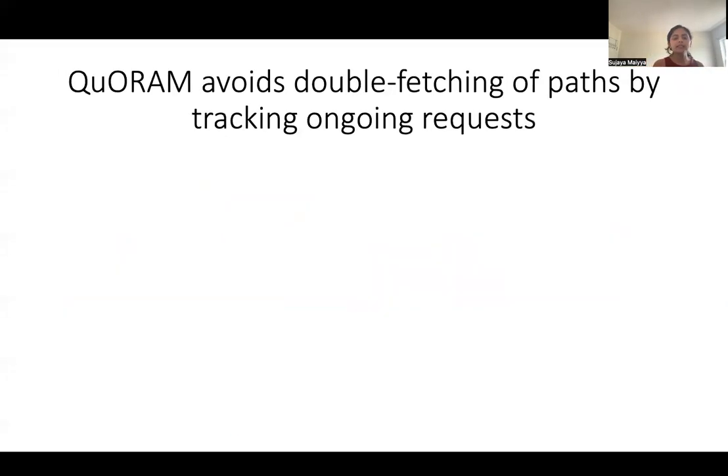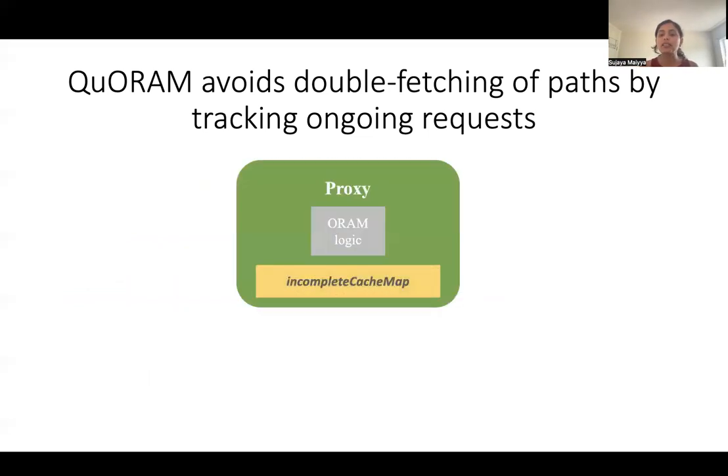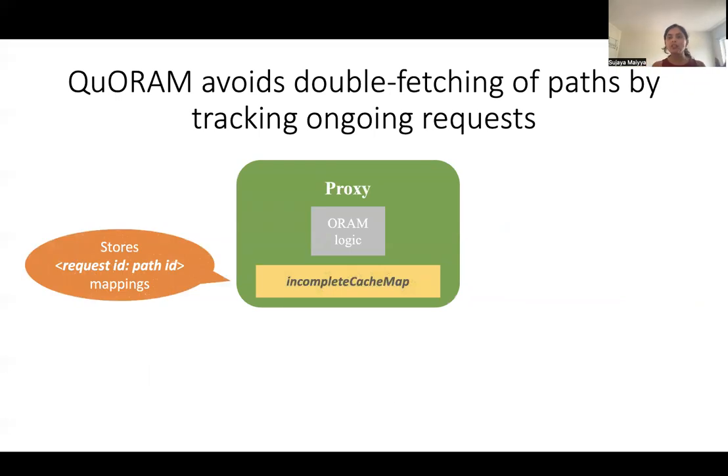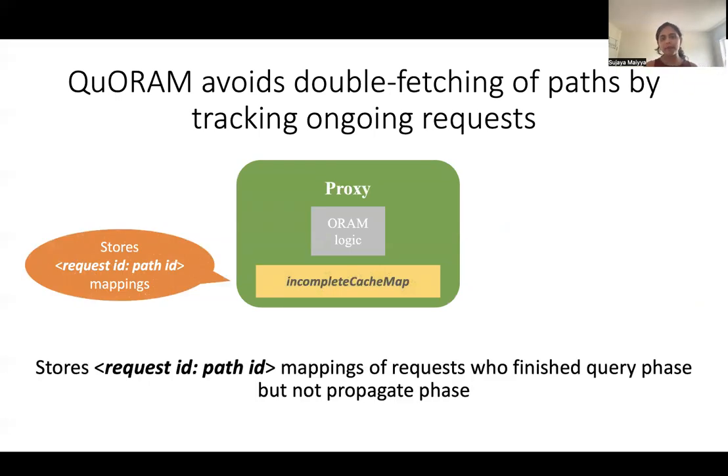To mitigate this double fetching, what QuORAM does is it meticulously keeps track of all the ongoing requests in the system. And we do this by introducing a new data structure called the incomplete cache map that stores the request ID and path ID mappings for all of the ongoing requests, which is translated as all the requests that have finished the query phase, but have not yet finished the propagate phase.